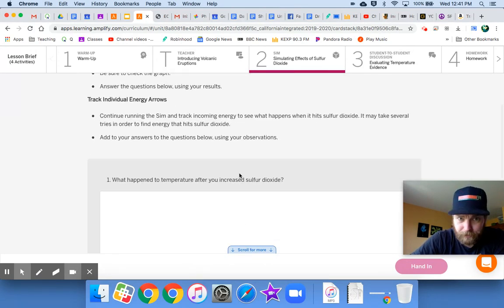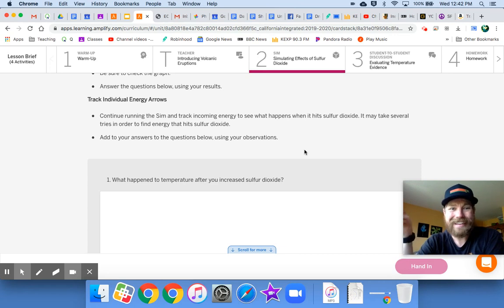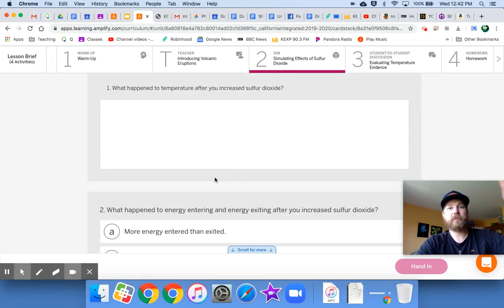Then it says continue running the sim and tracking the incoming energy to see what happens when it hits sulfur dioxide. Remember when we clicked on the arrows and it only highlighted one of the energy arrows, and then you could actually watch it and track it? We did that with carbon dioxide and methane. We watched energy leaving Earth interact with those gases, and then we saw that it got redirected when it hit one of those gases. It may have been redirected in a different direction, out back into space or back down to Earth. So we're going to look at incoming energy now, and see what happens when it hits sulfur dioxide. So make sure you do that, answer all these questions. Go ahead and do that all right now. Pause.